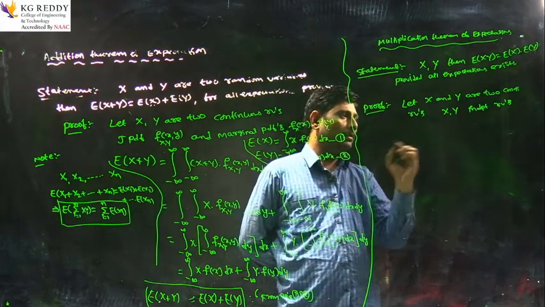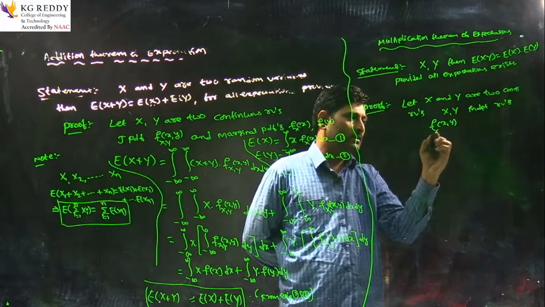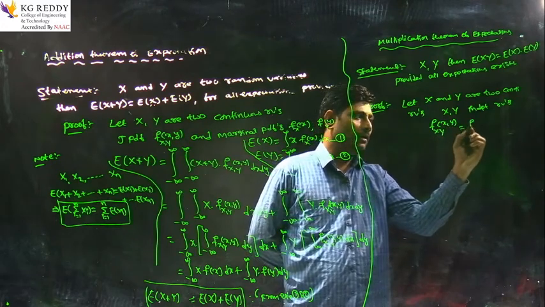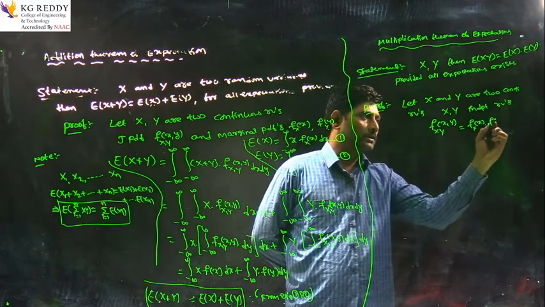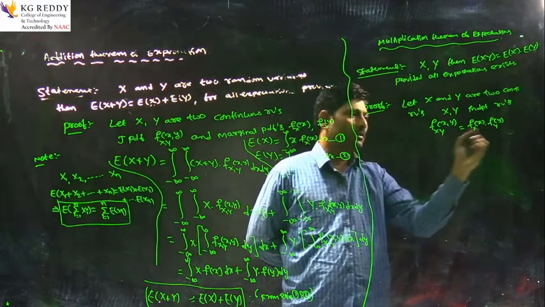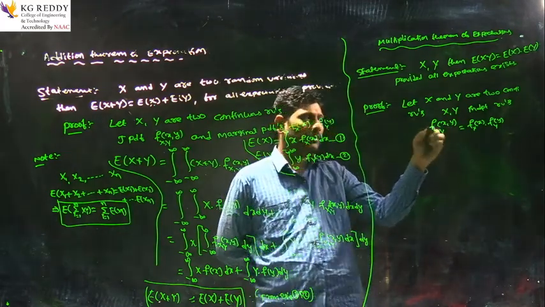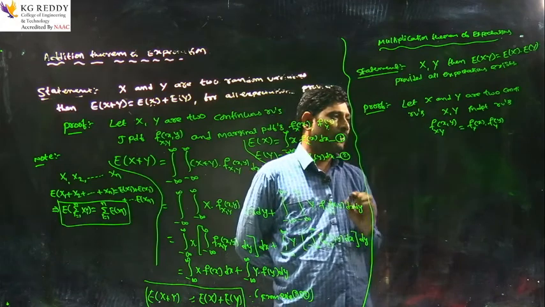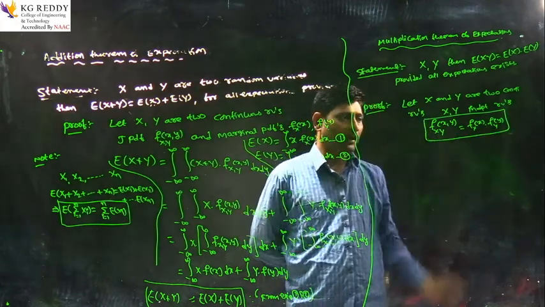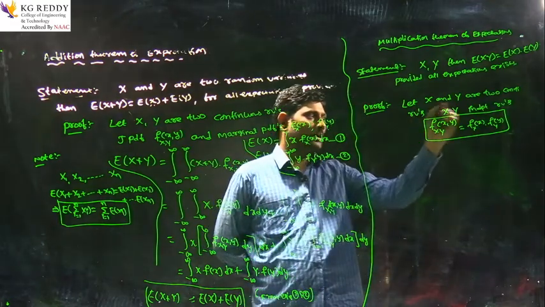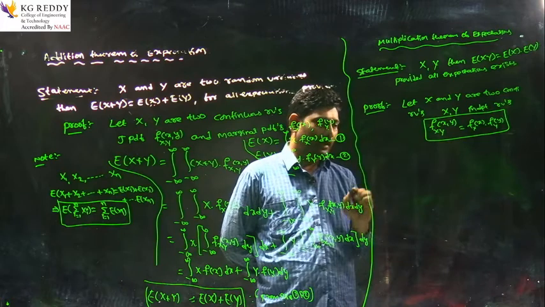For example, if f of x comma y, the joint density function, equals the product of their marginal density functions, then x and y are called independent random variables. By using this property, we will prove the multiplication theorem of expectation. This theorem depends completely upon this property only. Now, here x and y are two continuous random variables and they are independent.